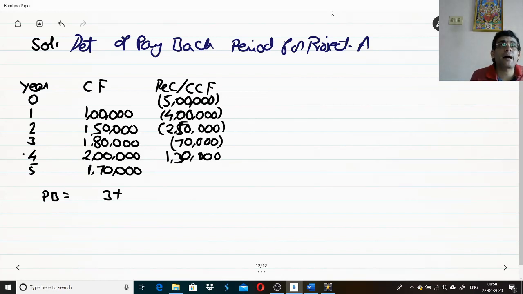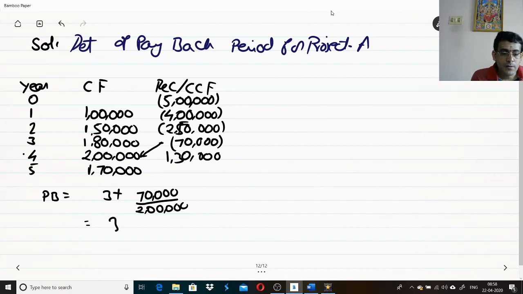How do I calculate it? Balance of the money to be recovered. It's very simple. Wherever it turns positive, you take this divided by this. So here 70,000 divided by 2 lakhs, that is, the balance of money to be recovered divided by the cash flow of the next year in which you recover it. That gives me my payback period. 70,000 divided by 2 lakhs gives you 0.35.